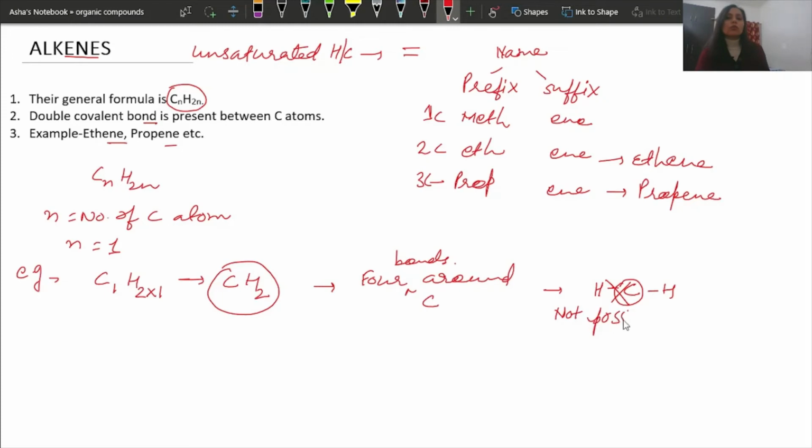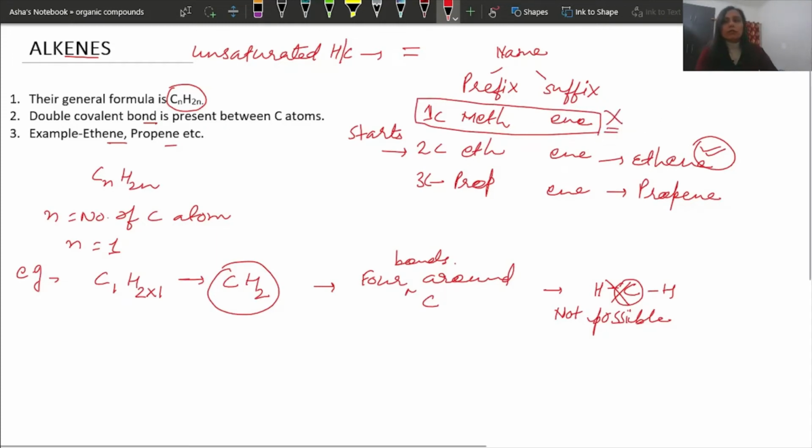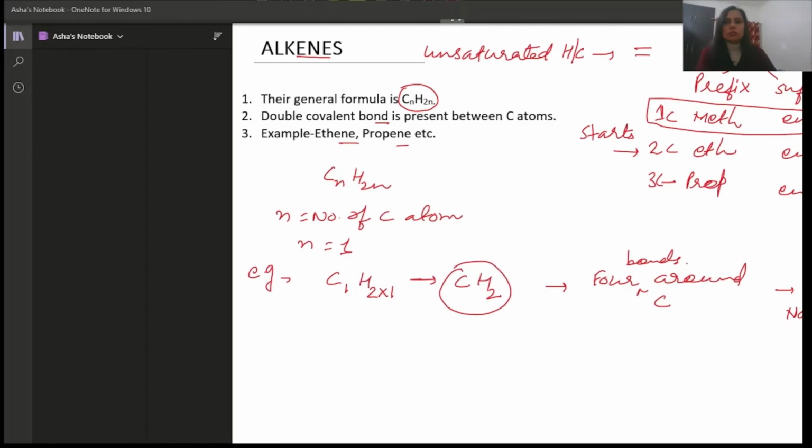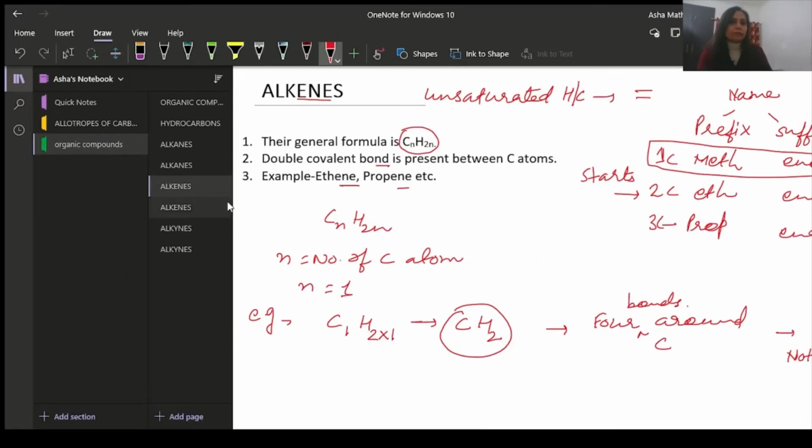So the series of alkene always starts with ethene, and not with methane. Methane is not possible in case of alkene, so it never occurs. So let us try to make the formula and the structural formula for alkenes in the table.